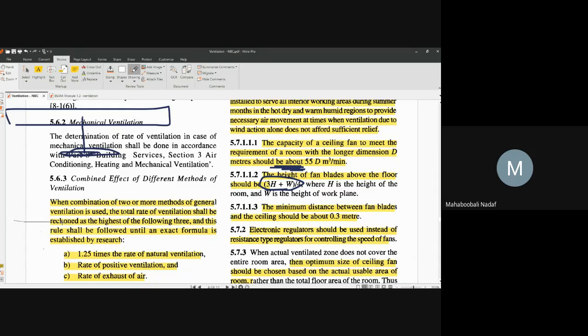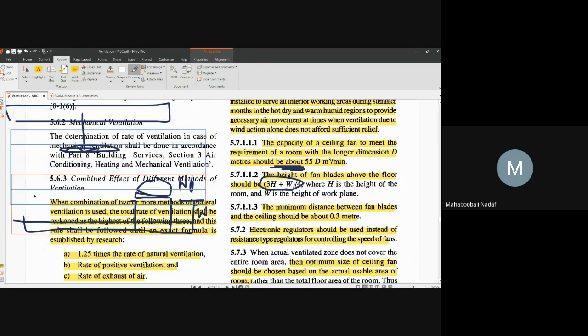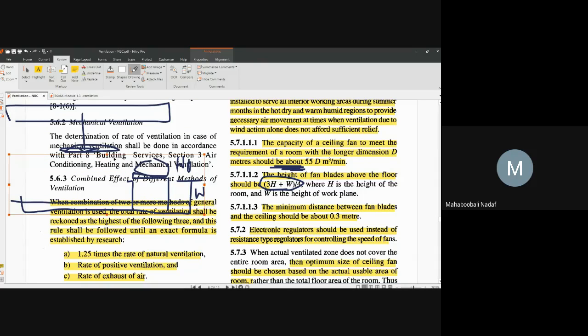That means, see, if this is the floor level, you are working on a table like this. Now this will be your working plane, and this is your W, the working plane's height. What is H? H is the height of the room, this total height of the room from here to here. Now what they are telling, this fan height from the floor is a function